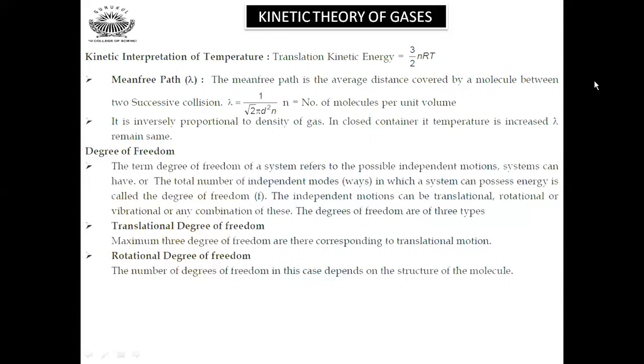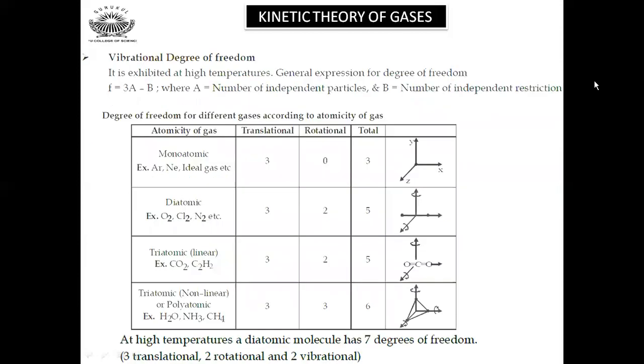Degrees of freedom: it is the number of possible independent motions an atom or a molecule can have. The total number of independent ways in which a system can possess energy is also called the degree of freedom. The independent motions can be translational, rotational, or vibrational, or any combination of these. Translational degrees of freedom are a maximum of 3, and for rotational, the number depends upon the structure of the molecule. Vibrational is exhibited at high temperature.